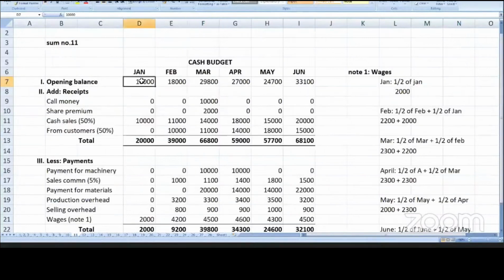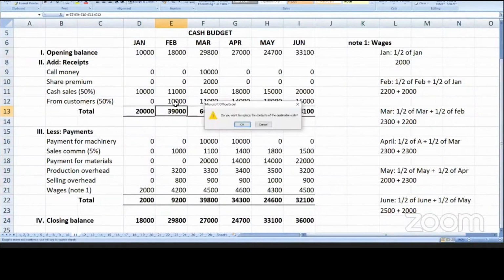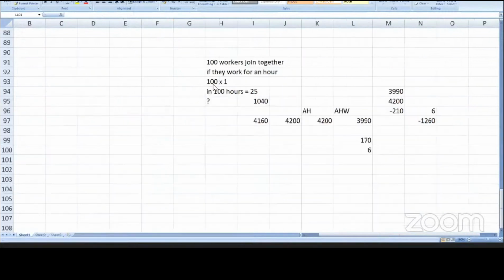Then opening balance, add receipts total, less payments, you will get the closing balance of cash. The closing balance of January will be the opening balance of February. Then February total, less February expenses, gives the closing balance. Likewise, you have to do it.